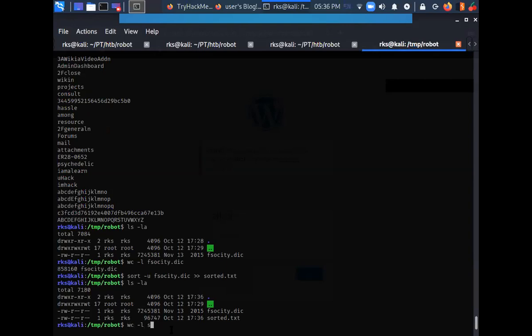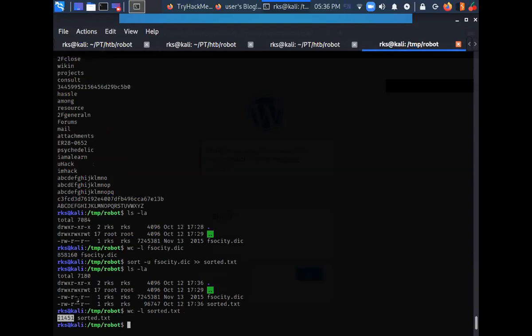Let's do a word count on sorted.txt, and the word count is reduced from 8 lakh 58,000 to 11,000. This seems to be possible for me to do a brute force, because doing a brute force with 8 lakh plus attempts is going to take a lot of time as compared to doing a brute force with only 11,000 words.